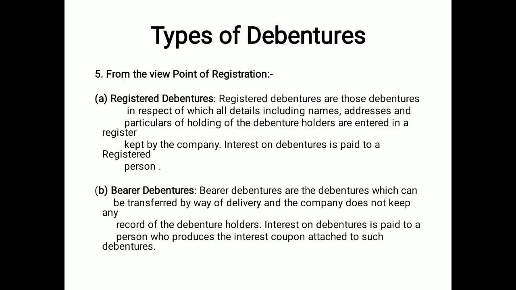Now come to the next. On the basis of registration, the debentures can be categorized into two forms: registered debentures and bearer debentures. Registered debentures are those whose details, such as name, address and other details, are listed in the register of the company, and interest will be given to the registered person only. But bearer debentures are transferred by delivery. That means they are not registered in the company; they are only transferred. The person holding the debentures can get the interest.